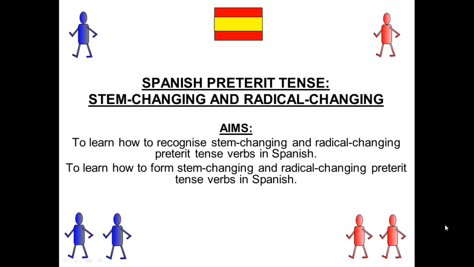Today we're going to look at Spanish preterite tense verbs, with a focus specifically on stem changing and radical changing verbs. This will assume a level of prior knowledge of how preterite tense verbs work, so we won't cover a lot of the basics. There is a lesson on the preterite tense which you can watch before doing this, although this is quite advanced. Our aim is to learn how to recognise stem changing and radical changing preterite tense verbs in Spanish, and to learn how to form stem changing and radical changing preterite tense verbs in Spanish.